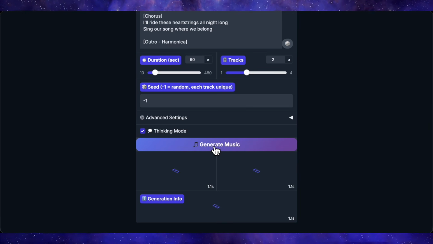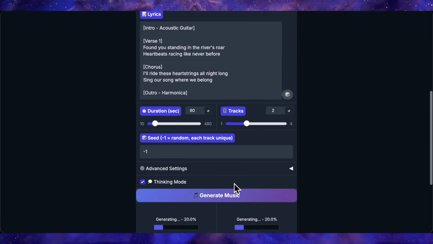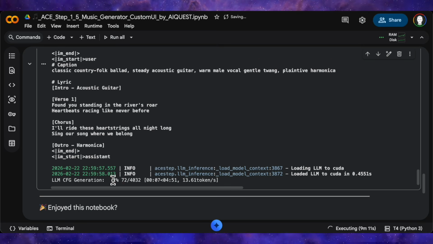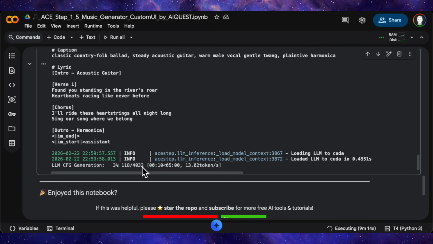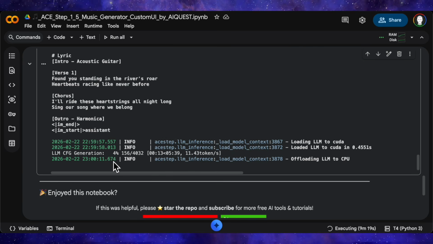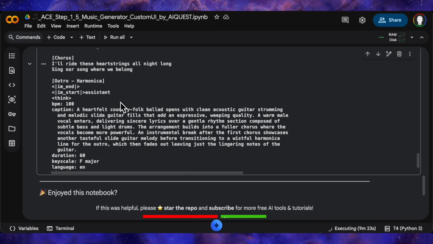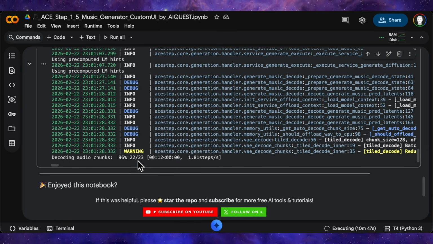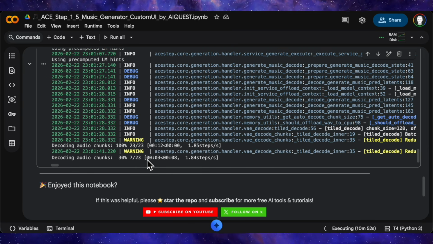Here's where the speed difference really shows up. I've done some optimization in this notebook specifically, and it shows. 2 one-minute tracks fully decoded in under 2 minutes total. You can watch the process on the back end. CFG generation runs first, then the LLM refinement pass, then audio chunk decoding. It moves. For a free T4 GPU, that throughput is genuinely impressive.